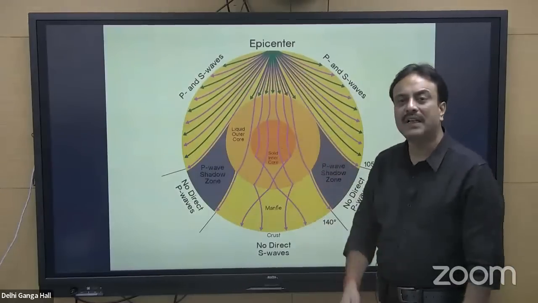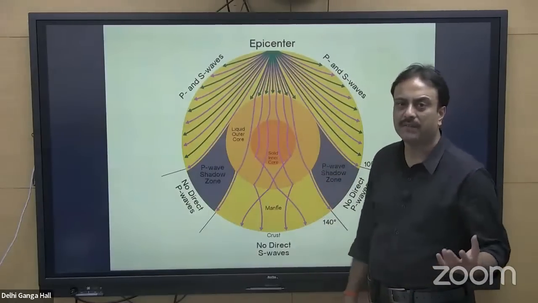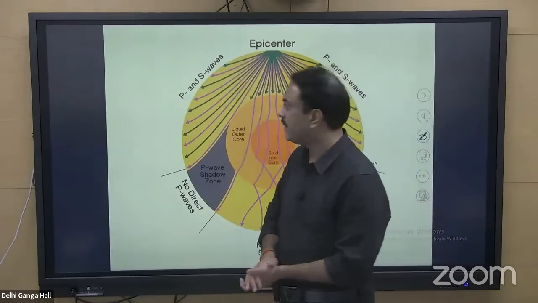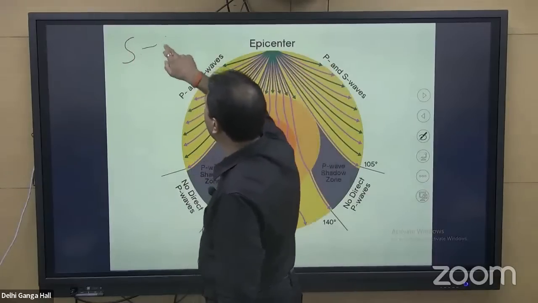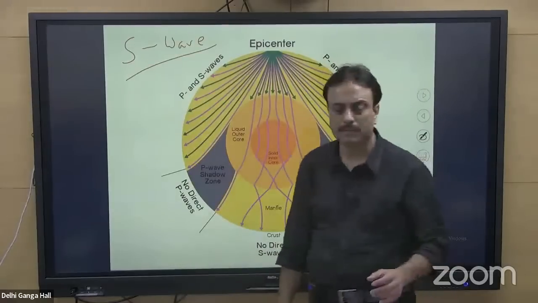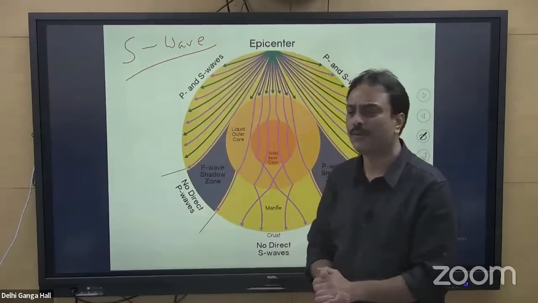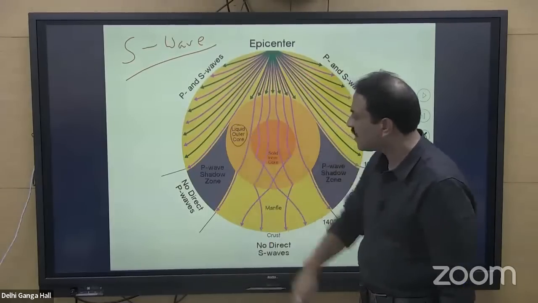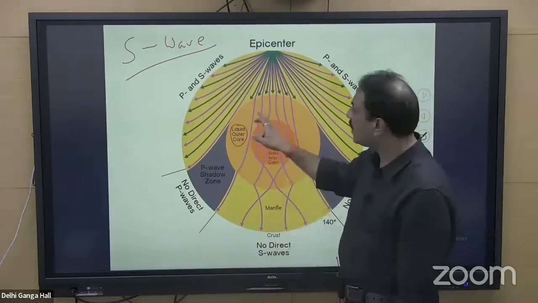The purple or magenta color is depicting the P wave, that is the primary wave, and the green color is depicting the S wave. How do you know that? Because the S wave cannot travel in a liquid medium. As soon as the S wave enters the liquid medium, it disappears, and the outer core, see it is written over here, liquid outer core. The outer core is in liquid form.